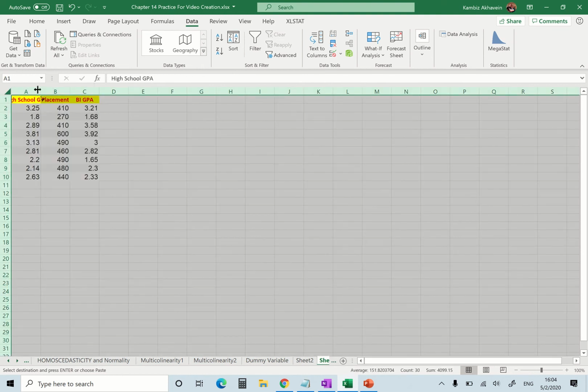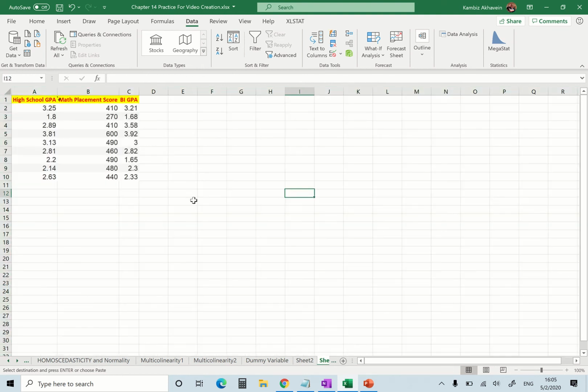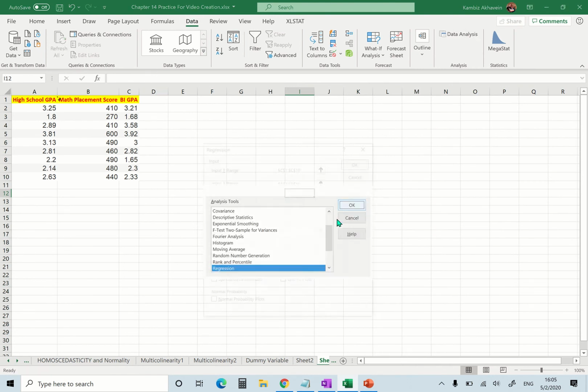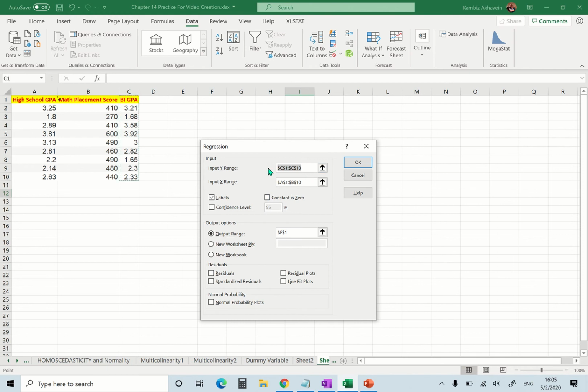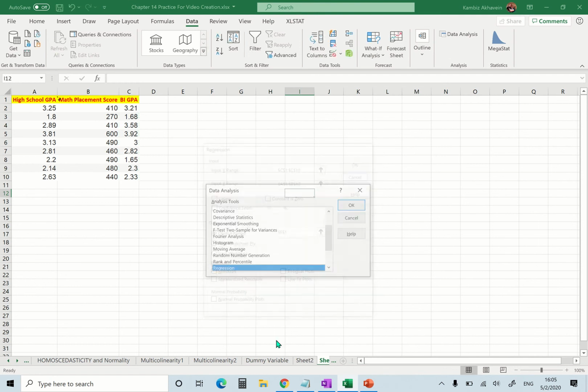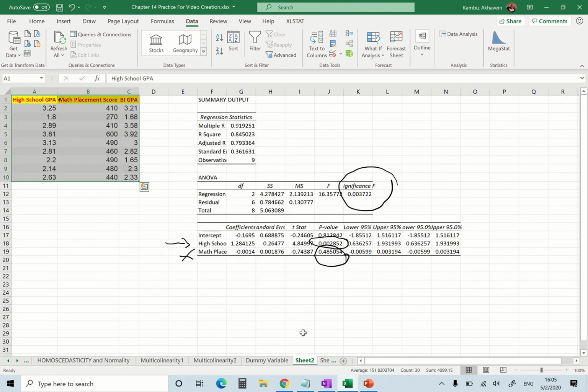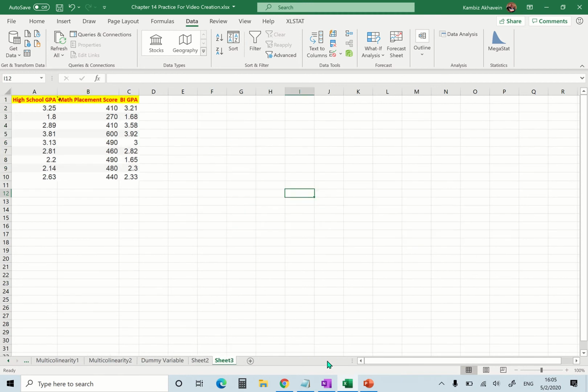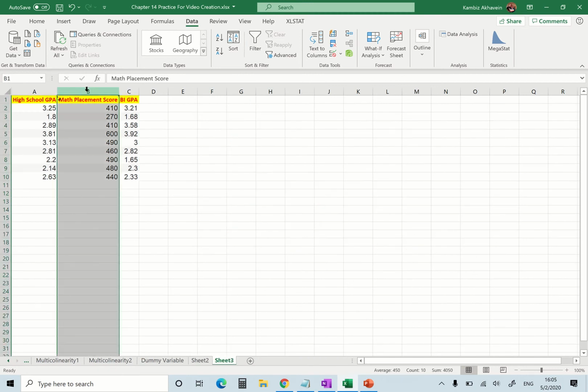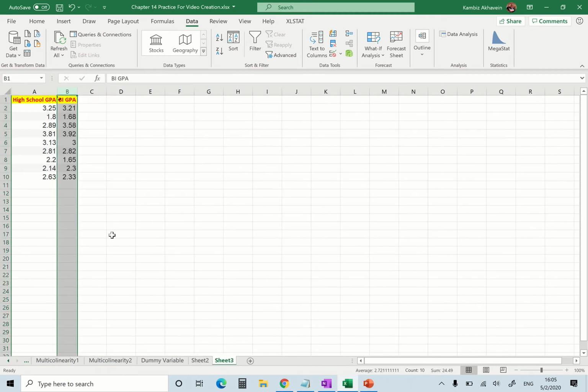I do that only to have a nice clean spot to work with. So data analysis, regression. So what did we get rid of here? We got rid of the math placement test. Okay, so I need to go ahead and get rid of the math placement test.